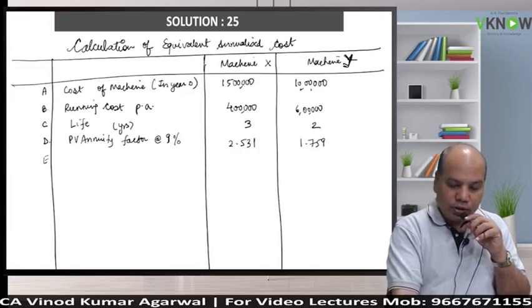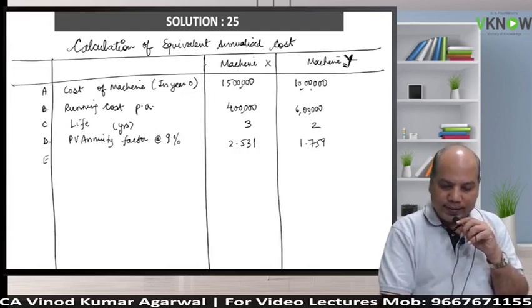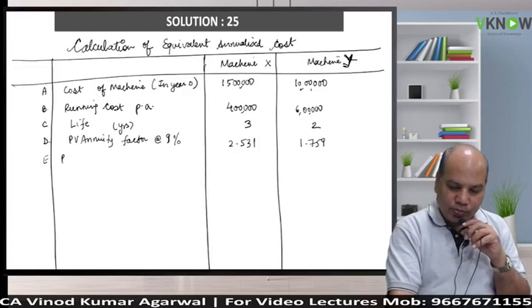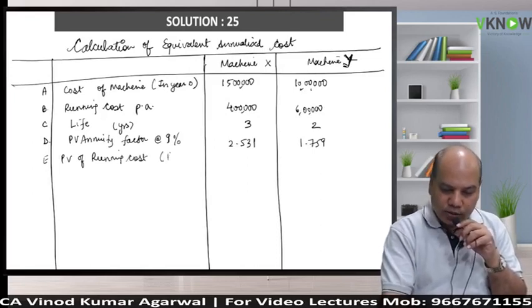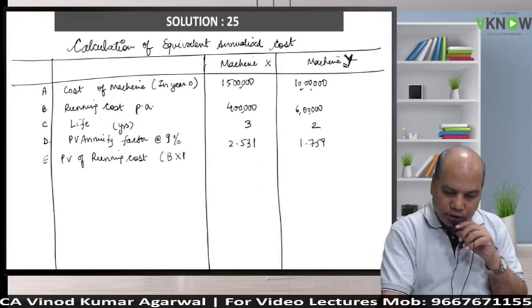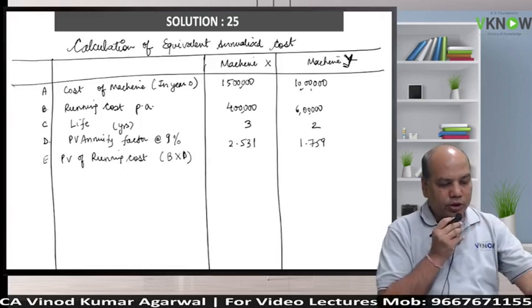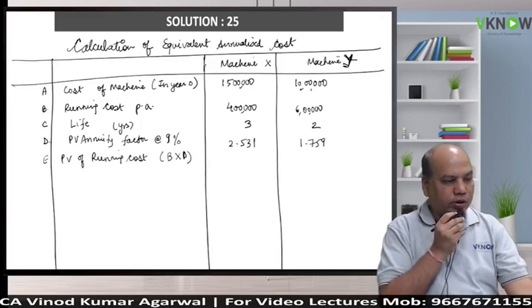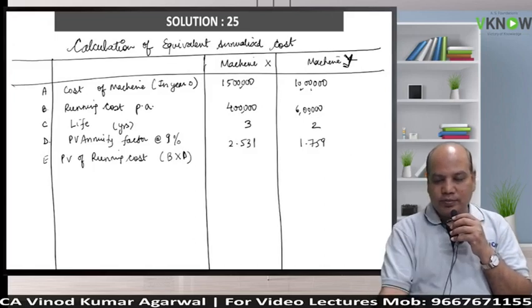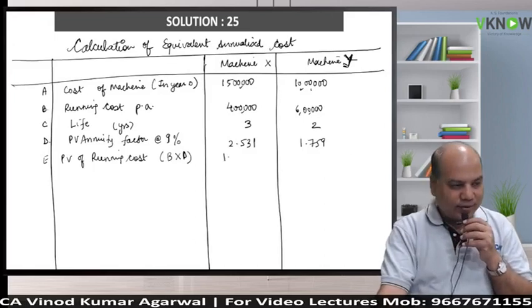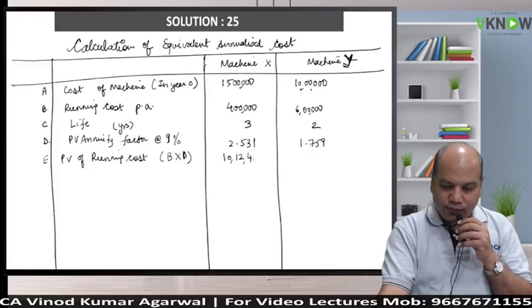So point number E would be PV of running cost. Running cost will be incurred for 3 years in case of machine X. So multiply B into D. That will give you present value of running cost of 3 years. 10 lakh 12,400.